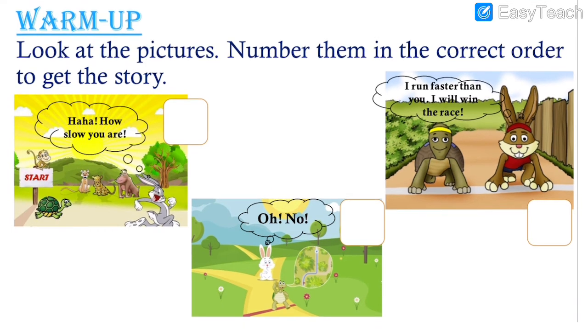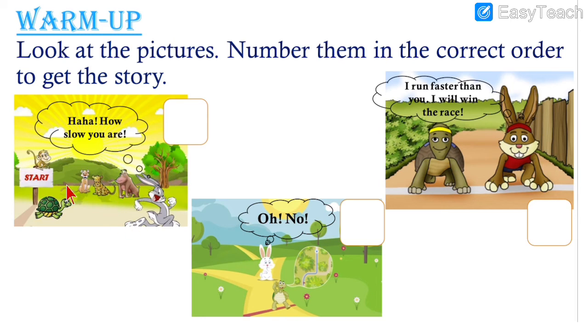So here there is a story. You know the story, right? The tortoise and the rabbit. So they both had a race. So first, what is the first image that will come over here? The first image will be this one: I run faster than you, I will win the race. Then the second image will be this.